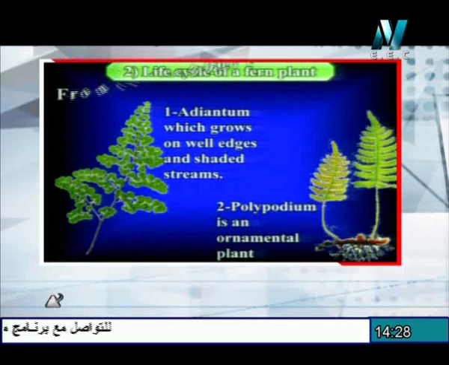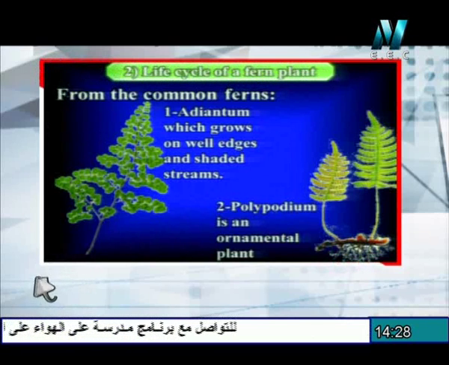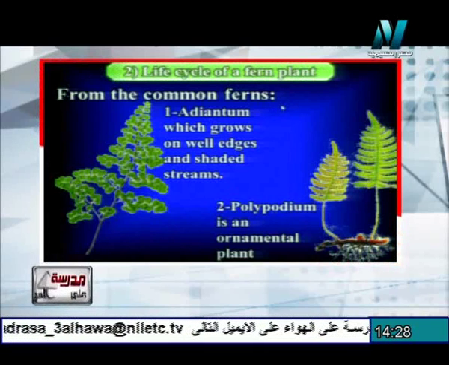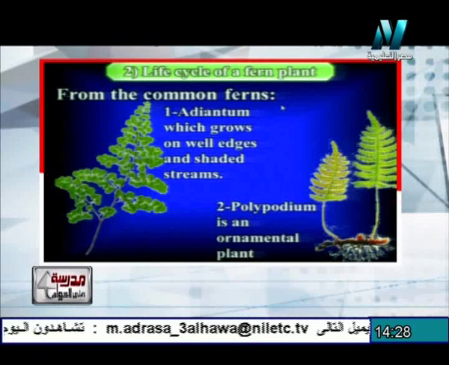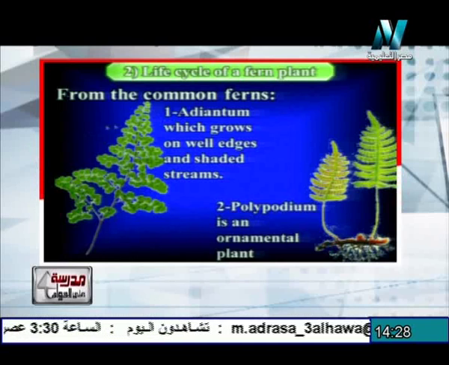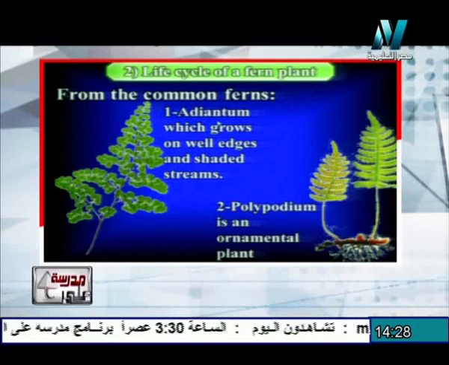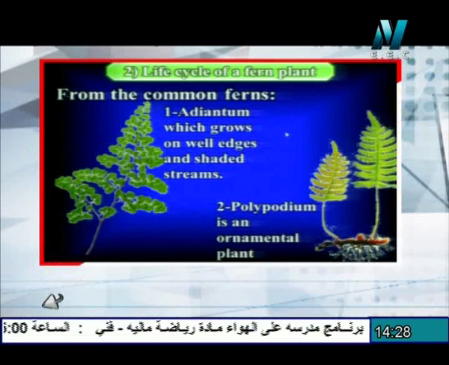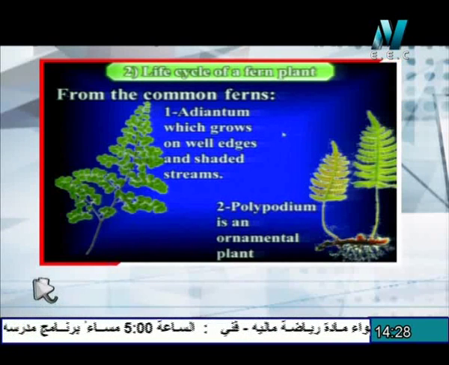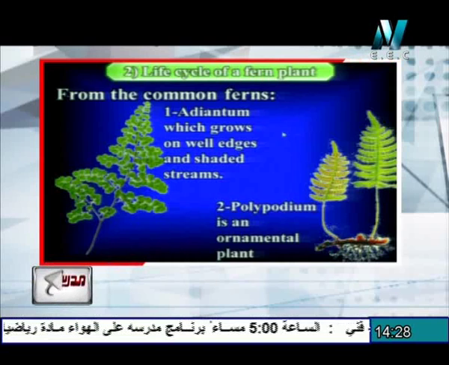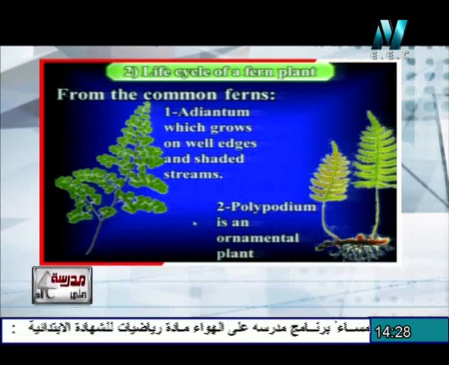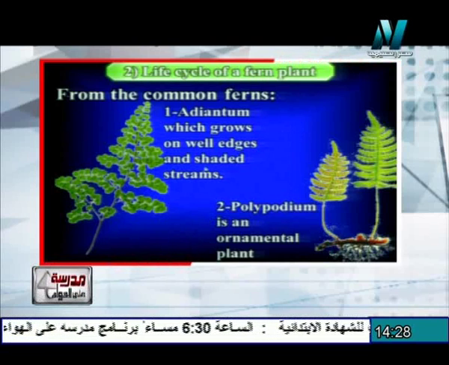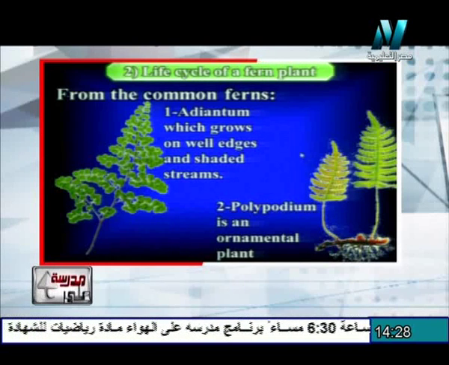But the second is the life cycle of the fern plant. We know there are a great number of fern plants, but the most famous and common one is the adiantum, which grows at well edges, in shaded streams or muddy soil, and also the polypodium plant, which acts as an ornamental plant. There are two types of plants which are called ferns.